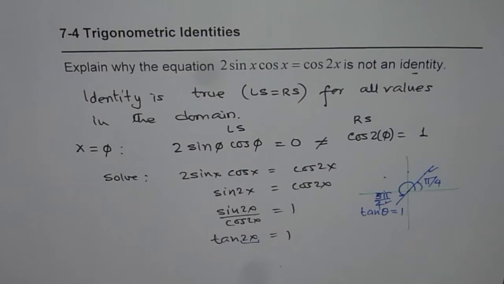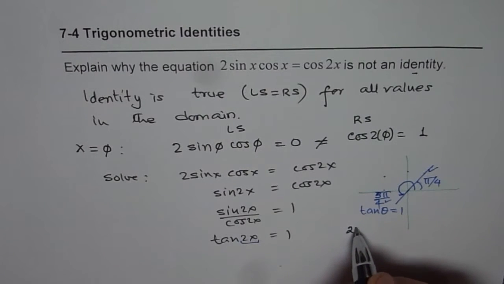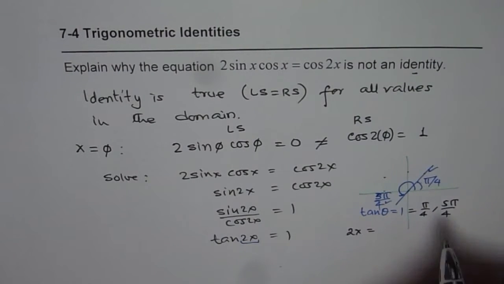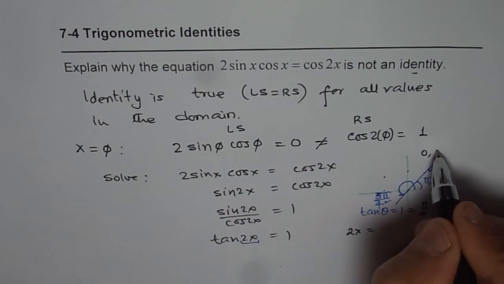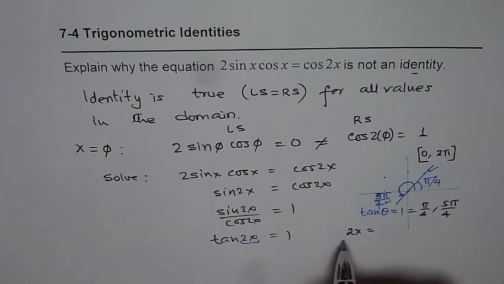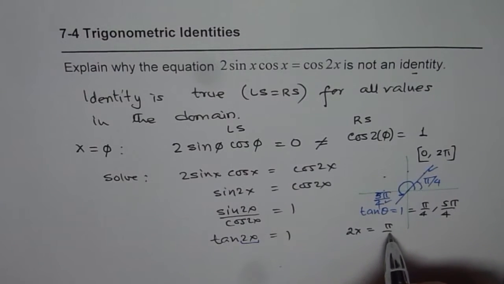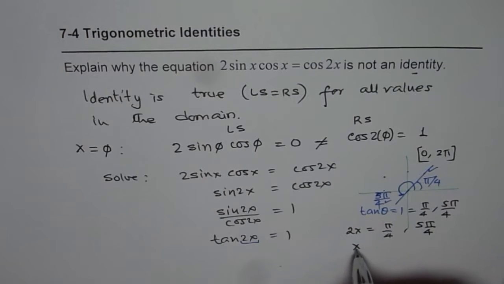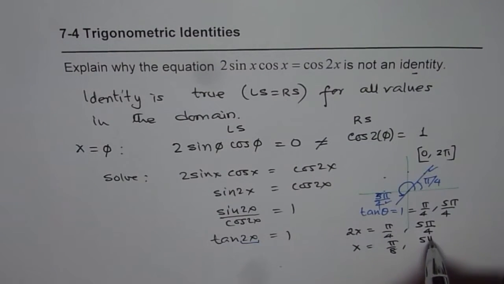We're just taking the domain from 0 to 2 pi in this particular case, okay? Then 2x will be equal to pi by 4 or 5 pi by 4, or we can say x is equal to pi by 8 or 5 pi by 8, right?